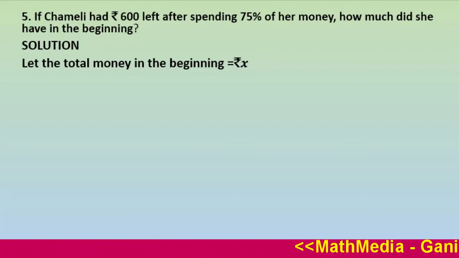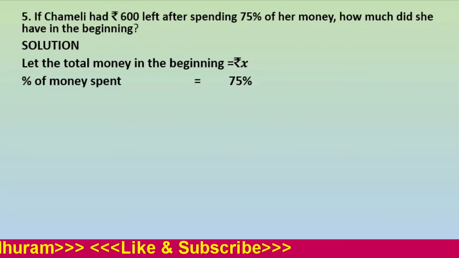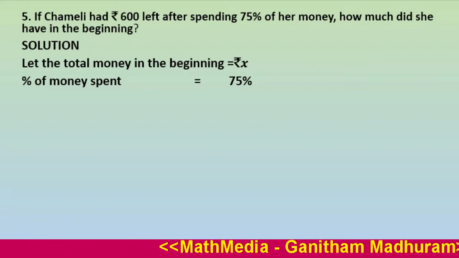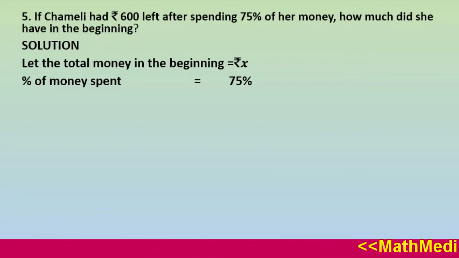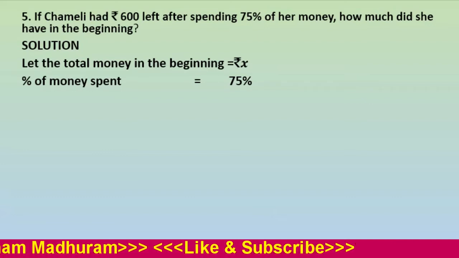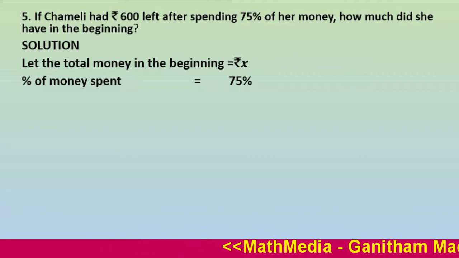So first we can write like this: money left is given here, that is rupees 600 after spending the money. So we can find the percentage of money left. First we have to find that out. The percentage of money spent equals 75%.